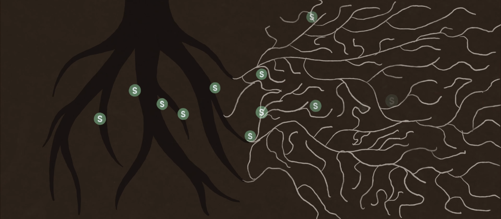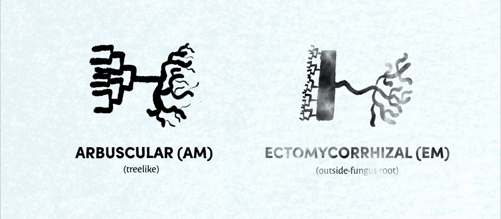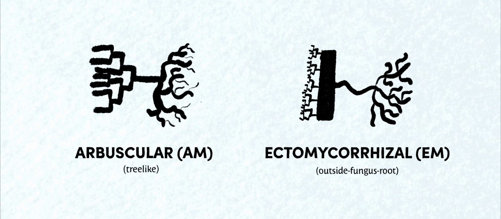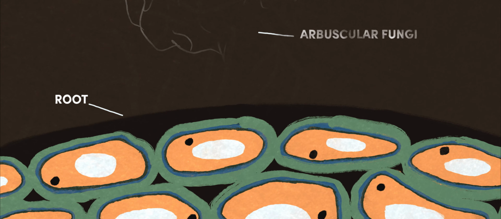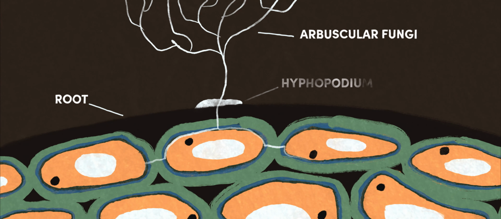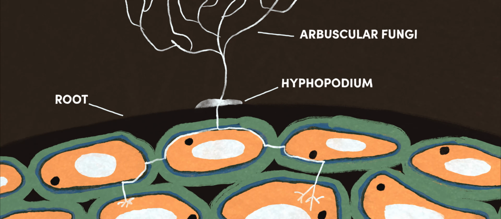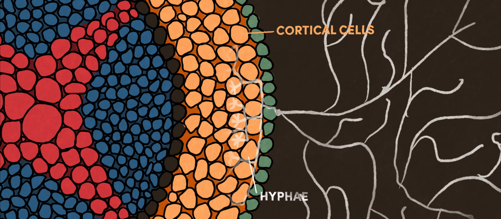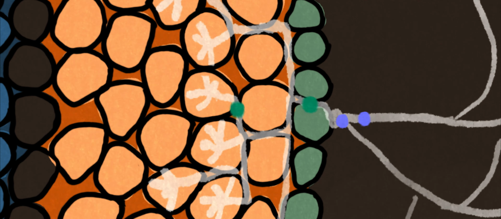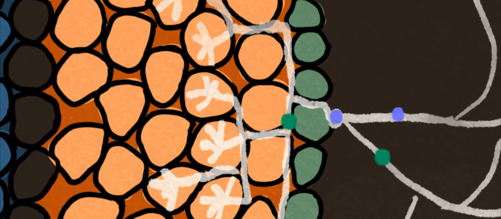There are two main types of fungi that form mycorrhizal networks: arbuscular, AM, and ectomycorrhizal, EM. They connect to trees in different ways. When AM fungi reach the root, they pierce the surface using an organ called a hyphopodium. Once inside, they spread with tendrils called hyphae, branching from cell to cell until they reach the root cortical cells, where the fungi can exchange nutrients with the tree.